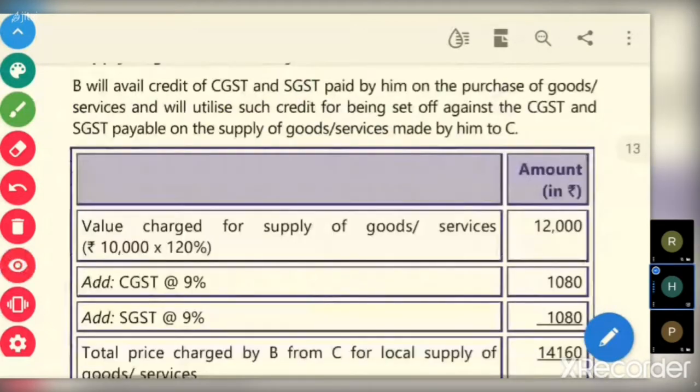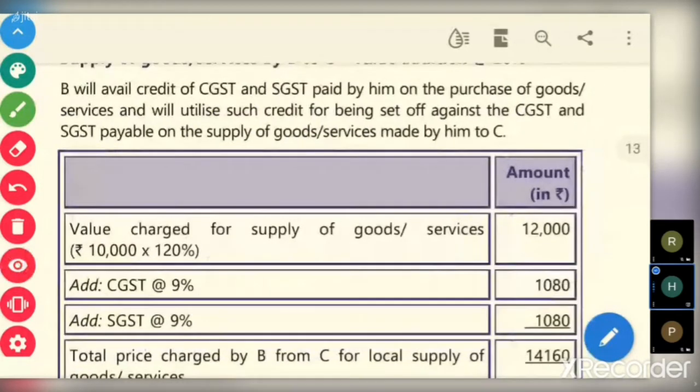B avails credit of CGST and SGST paid by him on the purchase of goods and services, and will utilize such credit for being set off against the CGST and SGST payable on the supply of goods and services made by him to C. Now B is the subsequent second seller. He makes a sale to C. On the sale, whatever tax applies, CGST and SGST on the output, he will set off the input credit which he already has.